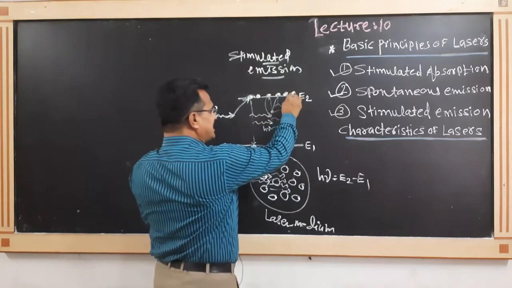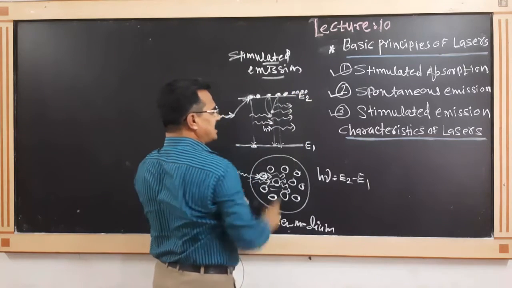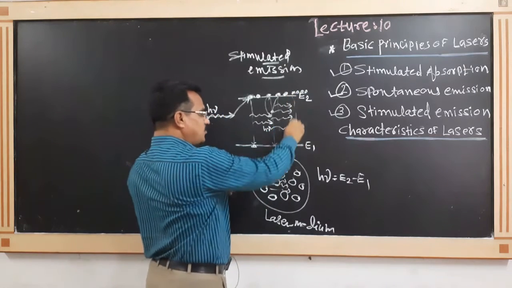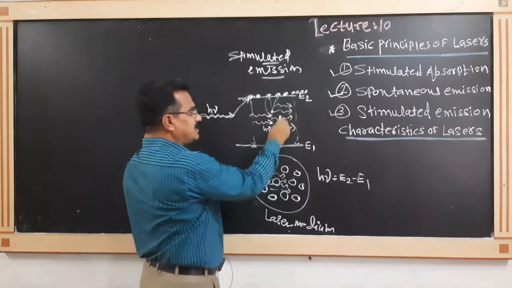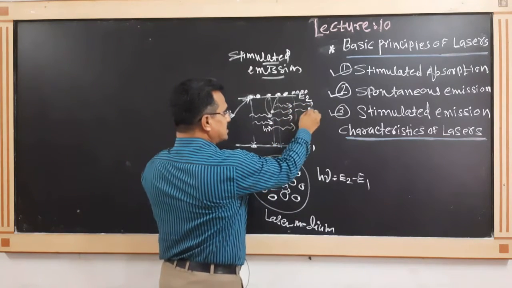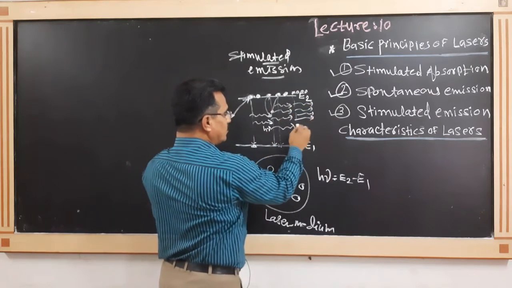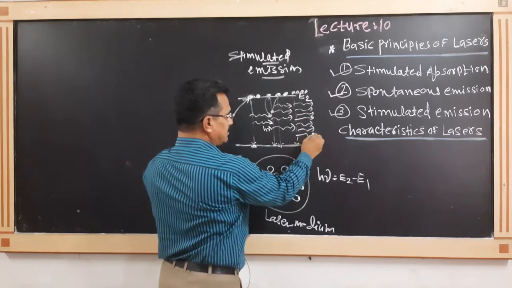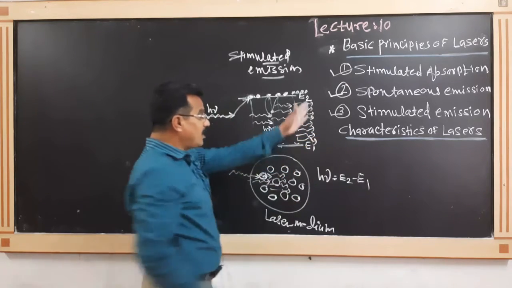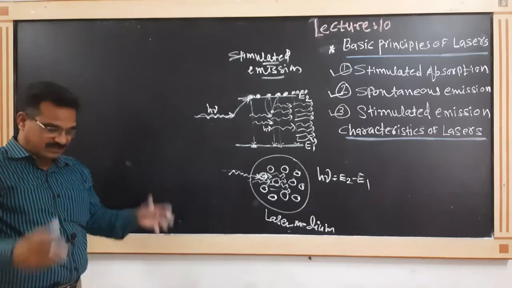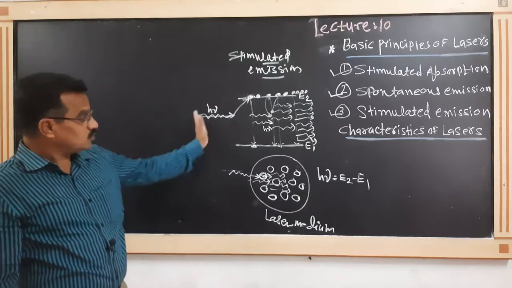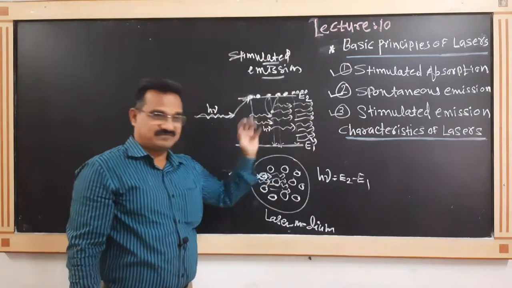These 4 excited atoms come back to the ground state, each emitting a photon. In total, how many photons are emitted? 8. This is the manner in which photons are emitted.